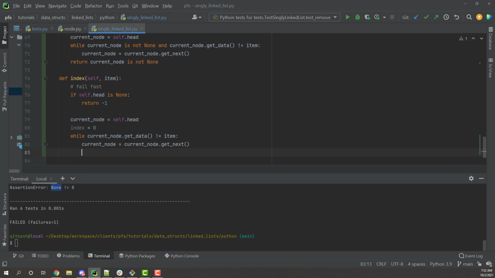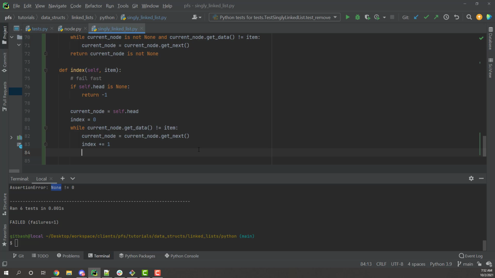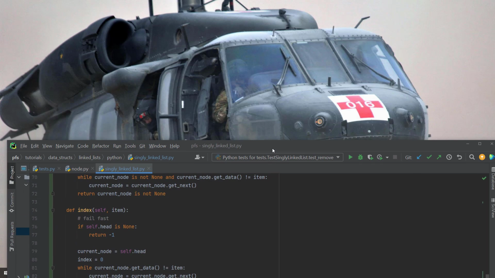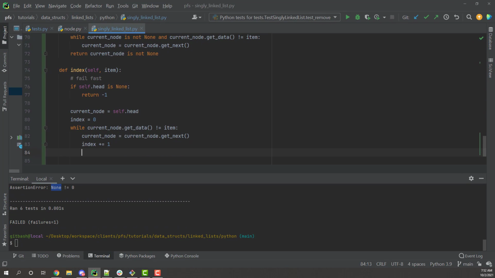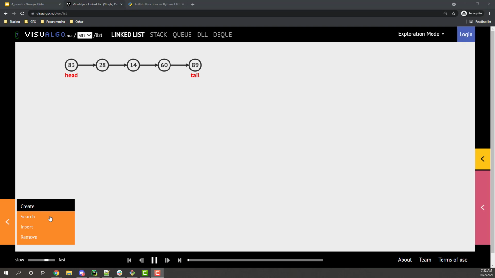I also want to increment this index because I just moved a node, so I need to keep track of how many nodes I visited. So I'm going to say index plus equals 1, which will increment it. Then I need to do a final check to handle the case where my current node is pointing to none.